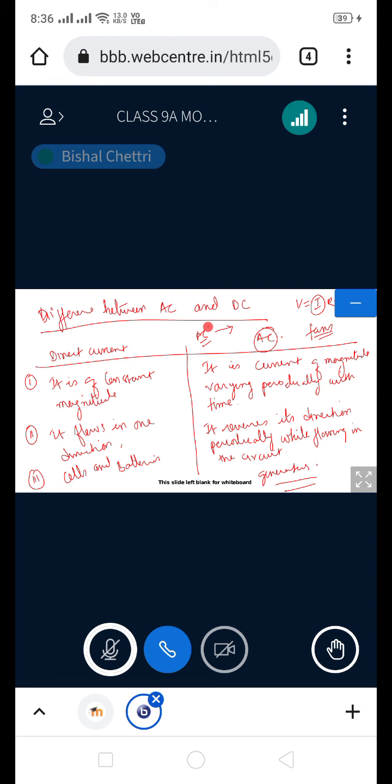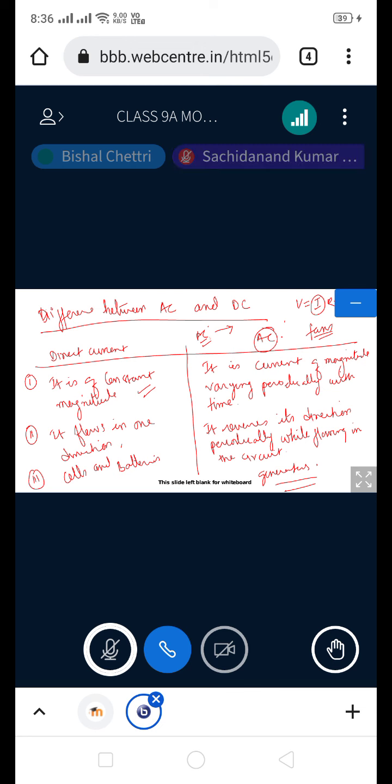So it depends upon the AC which is getting converted. So we can increase or decrease the alternating current, but we cannot change the magnitude of the direct current when it is flowing in the circuit.